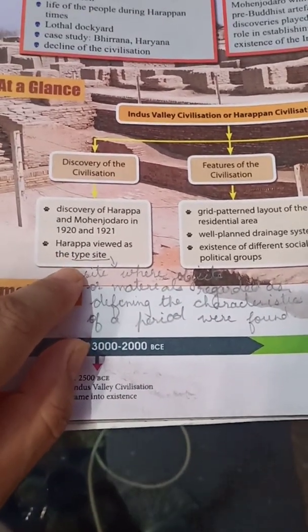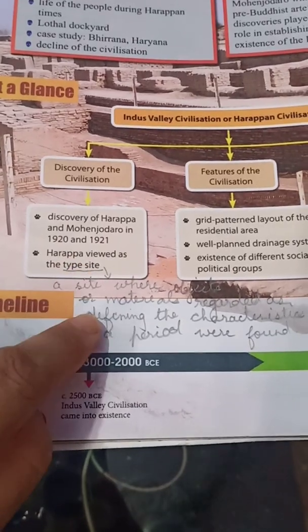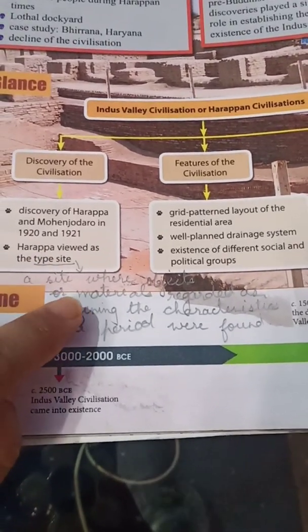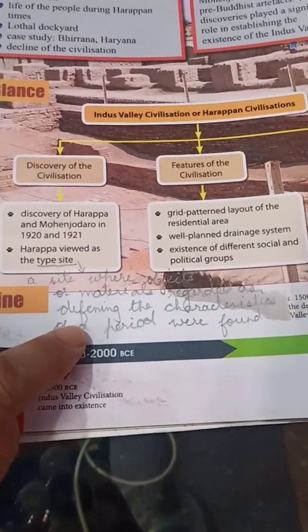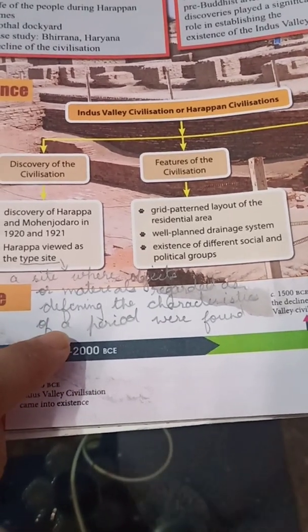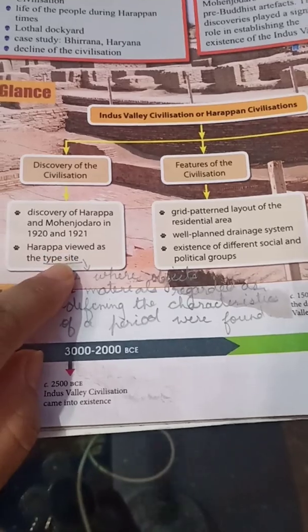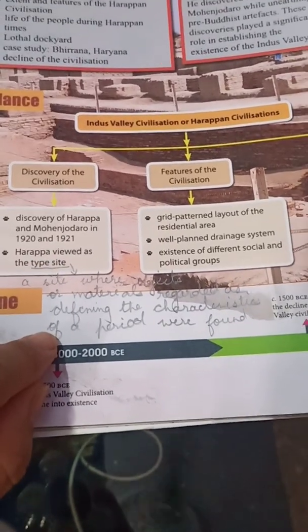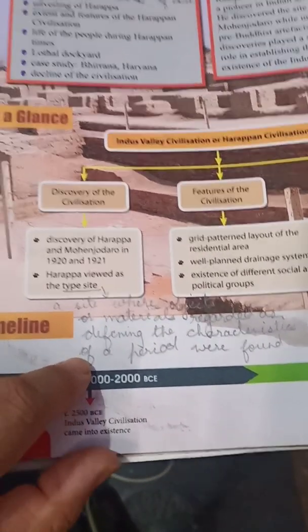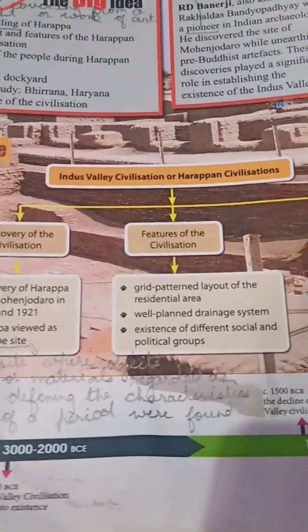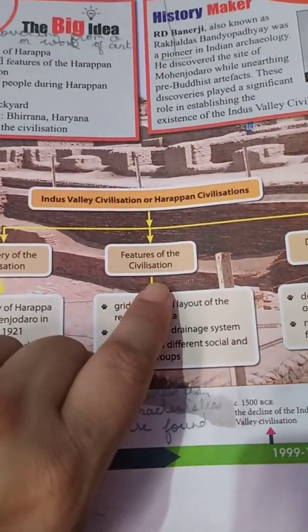Harappa viewed as the type site. Type site means a site where objects or materials regarded as defining the characteristics of a period were found. So it became a type site where all the materials and all the things were found, and we came to know about this period.